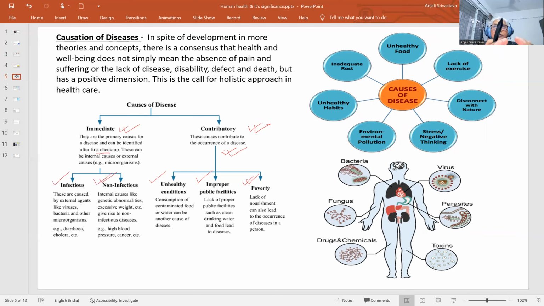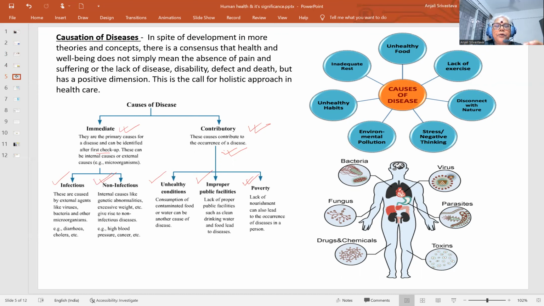Infectious is the disease that transmits. In the next video we will see how these diseases happen and the factors responsible for them: the pathogens, and the mode in which these pathogens transmit from one person to another and the disease is spread, called the mode of transmission.